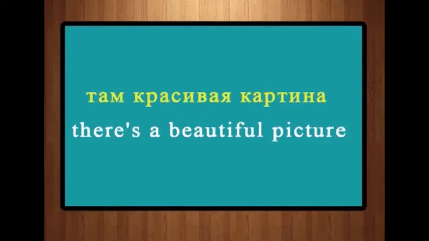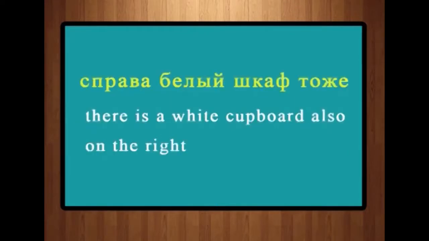Tam krasivaya kartina. Tam is there. Krasivaya, as you know, beautiful. Kartina is a painting or picture. So, there is a beautiful picture. Sprava belyy shkaf tozhe. Shkaf, you already know, cupboard.